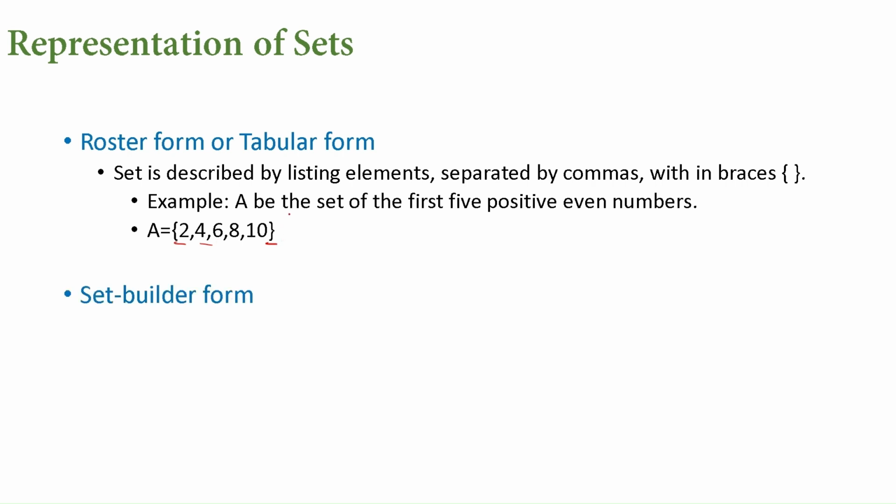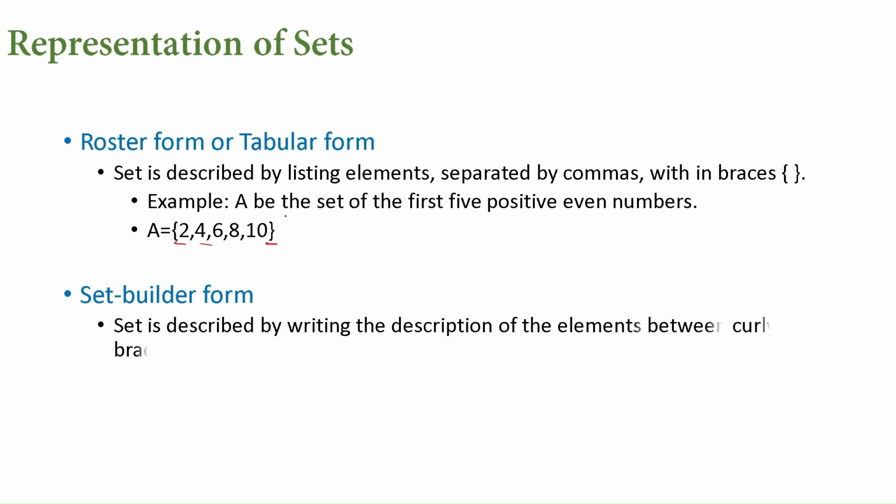The other way is set builder form. In this, the defining or describing part is written in the set. We won't be listing the elements, only a rule on the basis of which we identify the elements will be written here. Again, the set will be represented with a capital letter, equal to, within the braces. See, for this roster form, we have written the set builder form. x is an element of A. How should x be? It should be 2n. And where do the n values come from? n can take the values 1, 2, 3, 4, 5.